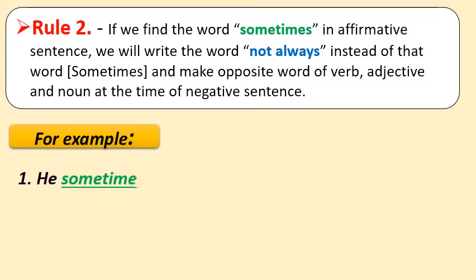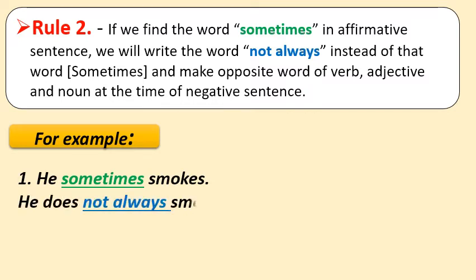Number 1: He sometimes smokes. So the sentence will be: He does not always smoke. As you can see, we have changed the verb also as per the tense, and sometimes is interchanged with not always. Now let us see one more example.